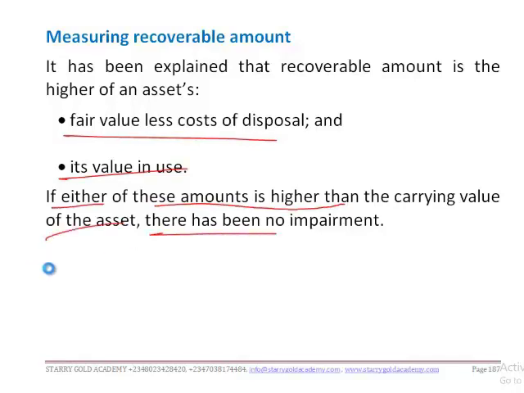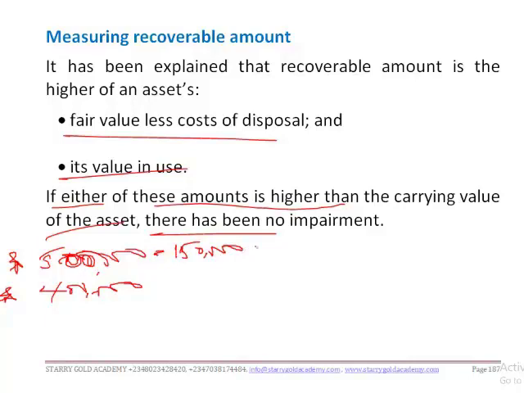Say for instance, the fair value of an asset is 500,000, the value in use is 400,000, and the estimated cost to sell is 150,000. If you take 150,000 out of 500,000, you have fair value less cost of disposal as 350,000. Compared to the value in use, you have 400,000 as the recoverable amount.